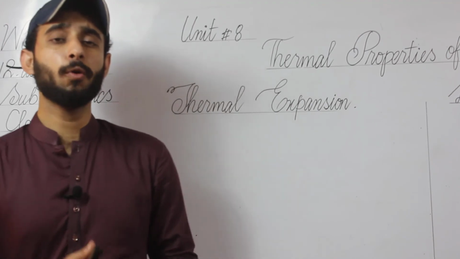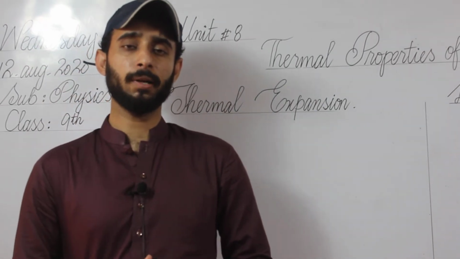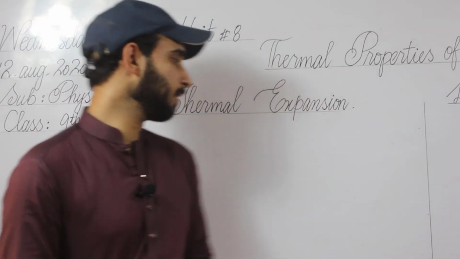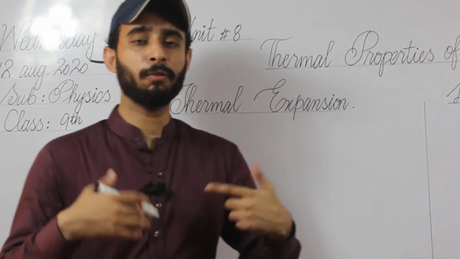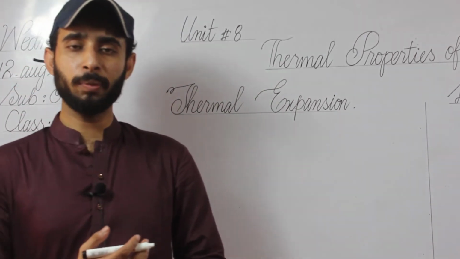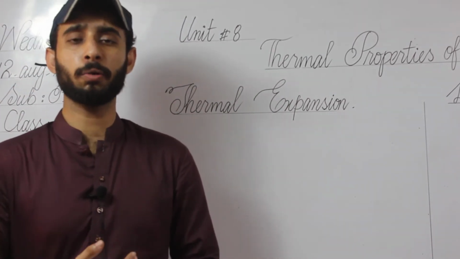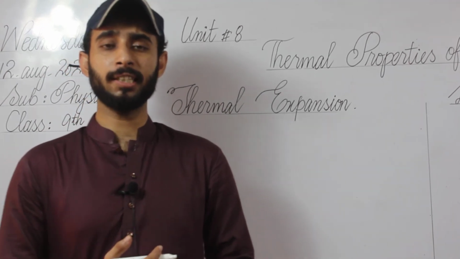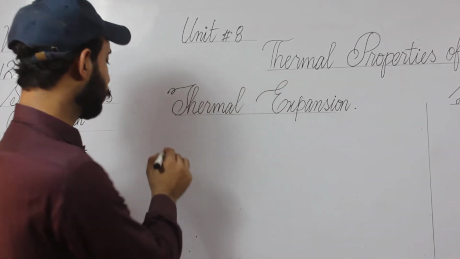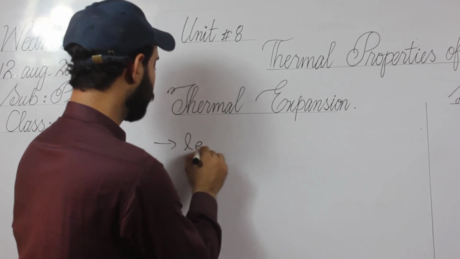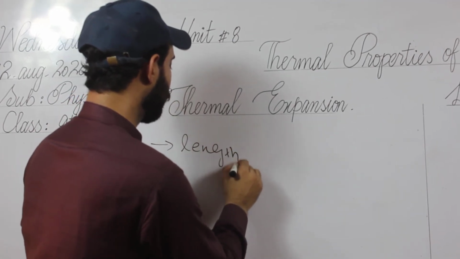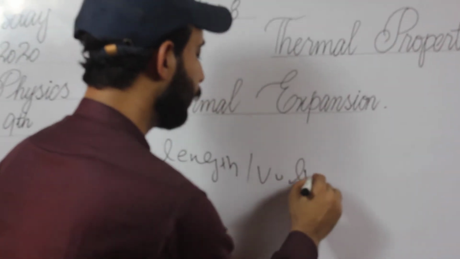Now, student, we are going to discuss another example where we can understand it easily. As I said earlier, whenever we heat an object, it is going to expand. Whenever it expands, there are two changes: the length and the volume increase.